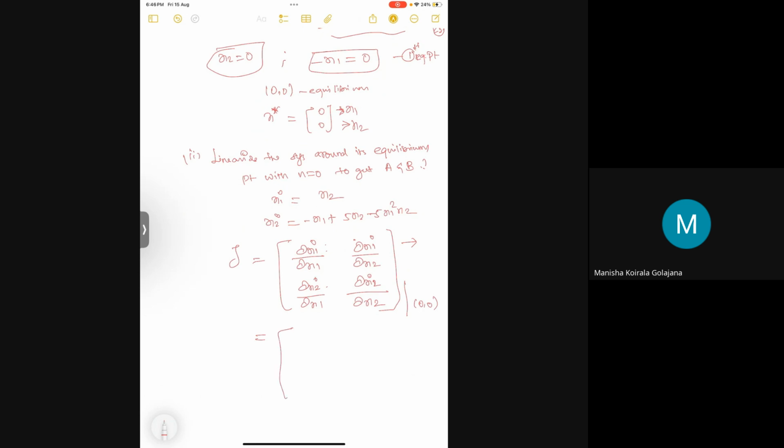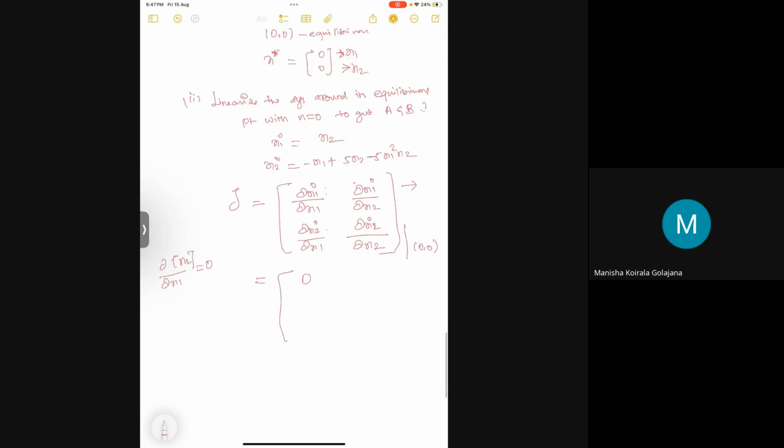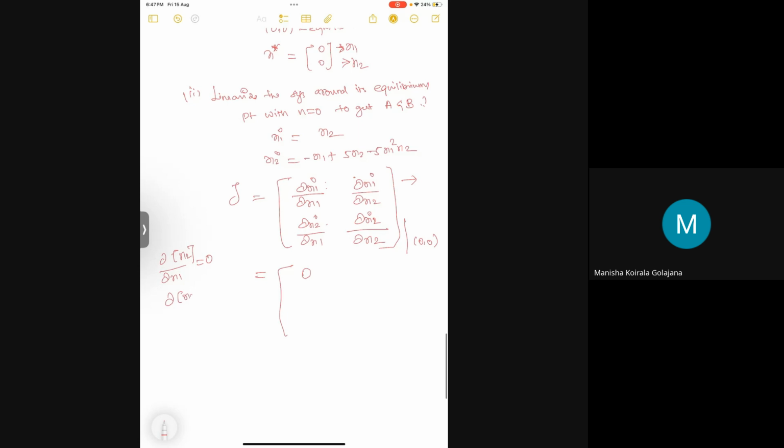Now differentiating x1 dot with respect to x1, there is no x1, so I'm putting 0 because dou x2 of x1 will be 0. Then differentiating x1 dot with respect to dou x2, dou x2 by dou x2, so this is like differentiating x with respect to x. So the answer would be 1.